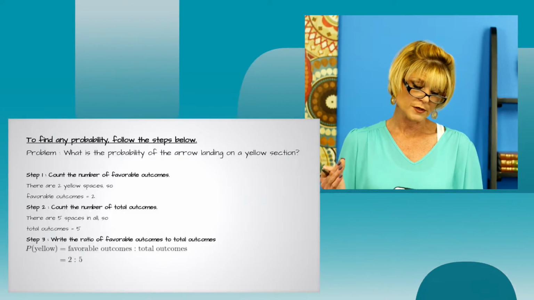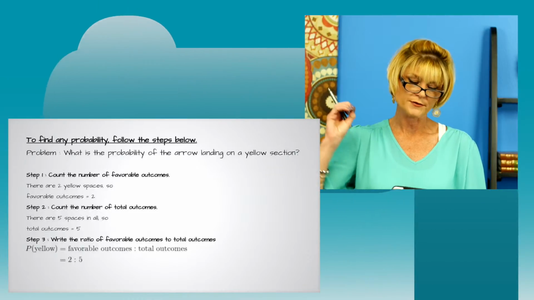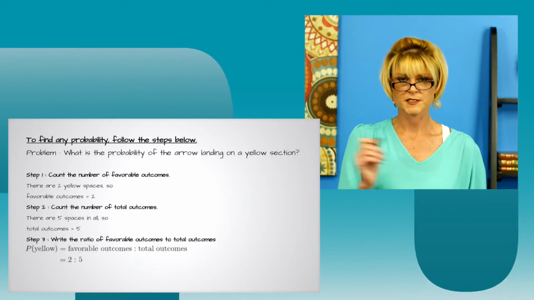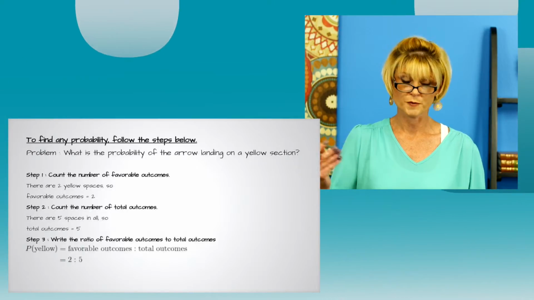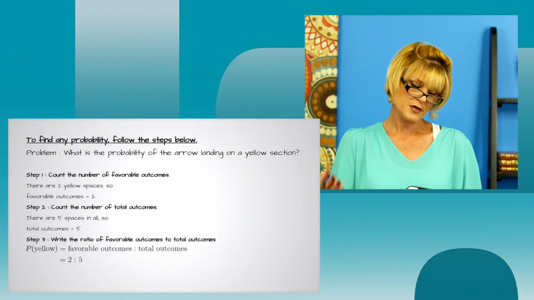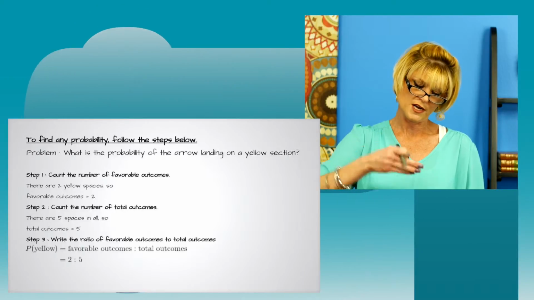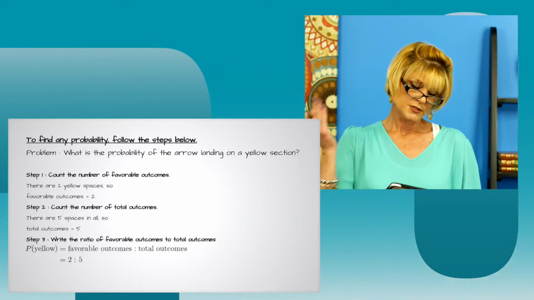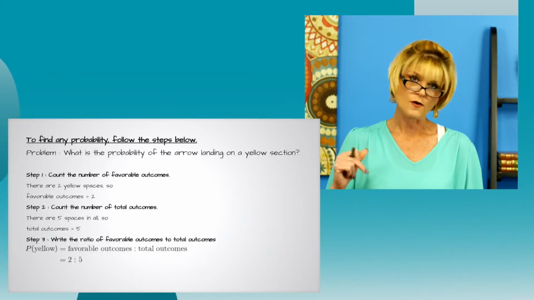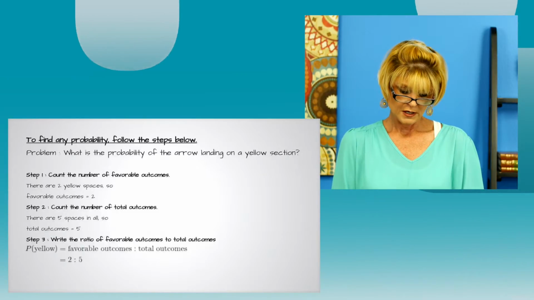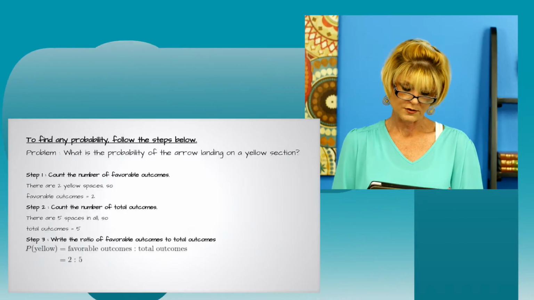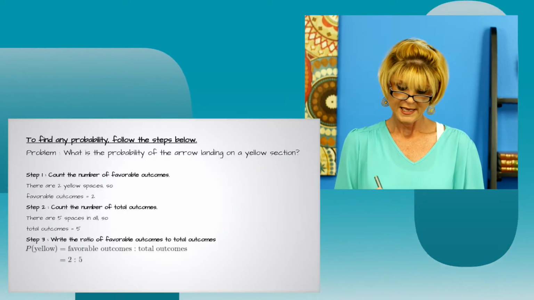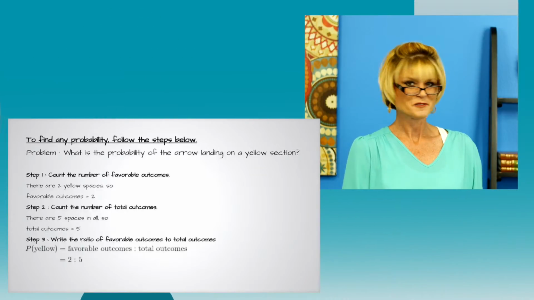The next thing we would want to do is count the number of total outcomes. So let's pretend on that spinner that there's 5 total spaces in all. So the total outcomes would be 5. And step 3 would be to write the ratio of favorable outcomes to total outcomes. So the probability of it landing on yellow equals the ratio of favorable outcomes to total outcomes, which is 2 to 5. And that's it. That's the simplest thing ever.